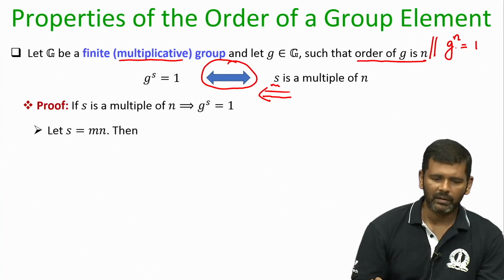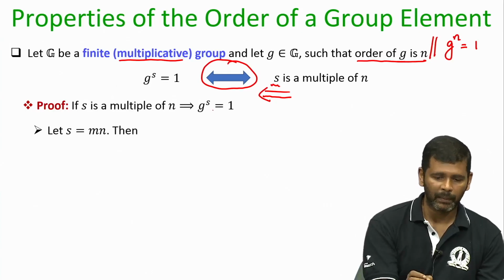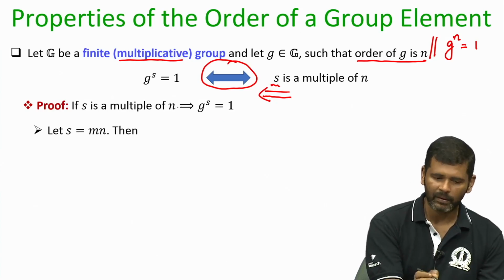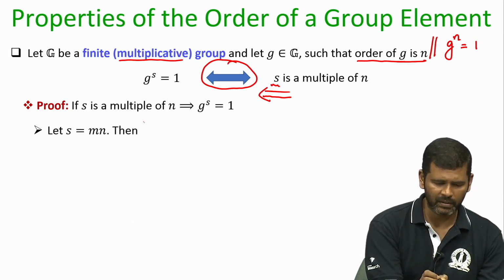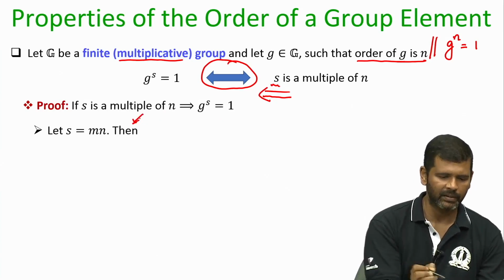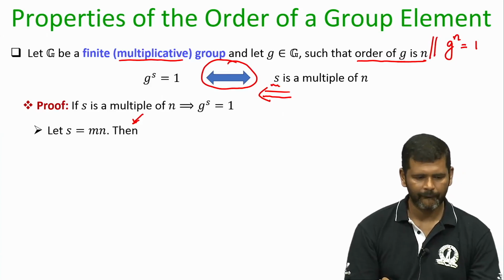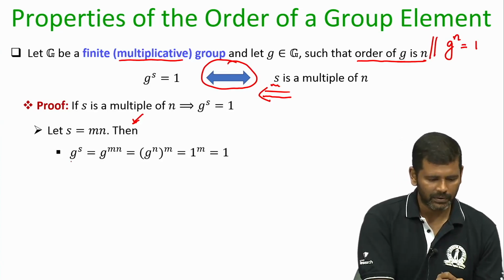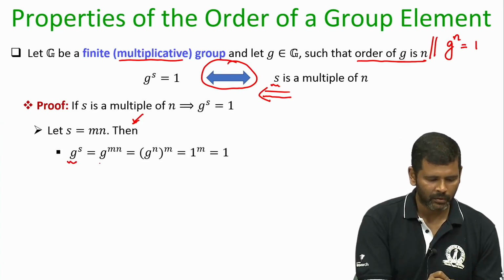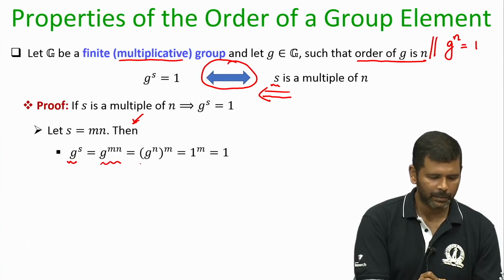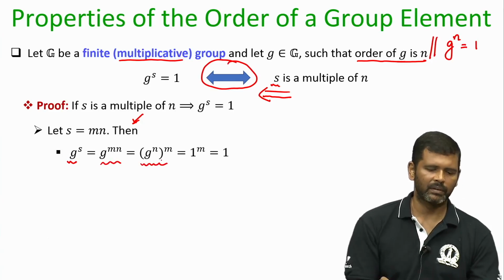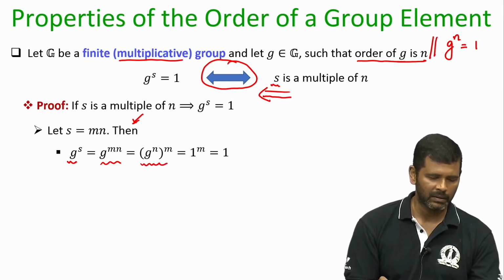By the way, I am giving a direct proof here. Assuming my premise is true, since s is a multiple of n, I can write s as m times n, where m is some integer. Then what can I say about g power s? As per my group exponentiation rules, it is the same as g power m n, which I can break down as the group element g power n being raised to the power m.